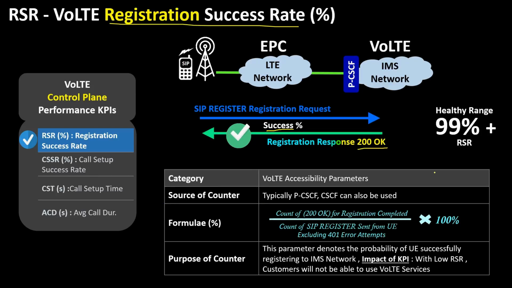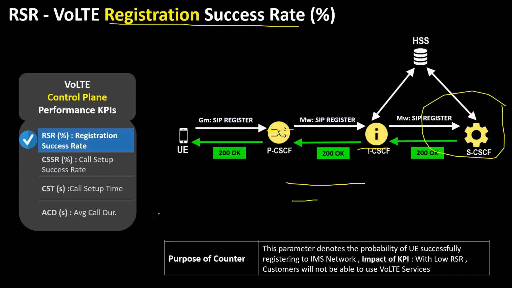The healthy value of RSR is 99% plus. This KPI is categorized under the family of accessibility KPIs. The source of this KPI is PCSCF. However, it can also be generated by SCSCF. Here is actual call flow where request goes all the way from UE to PCSCF to IMS core and 200 OK response is tagged as successful.